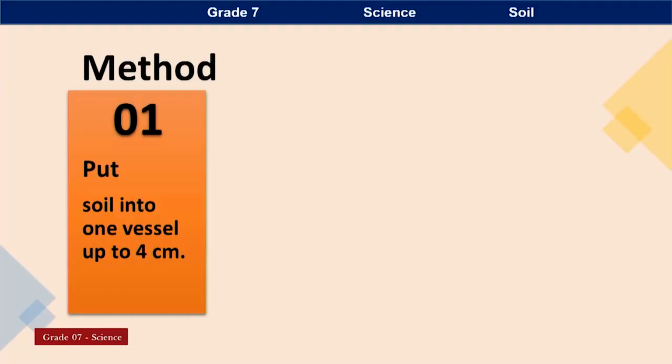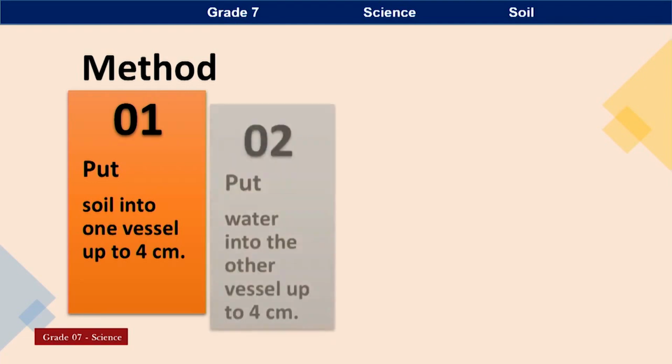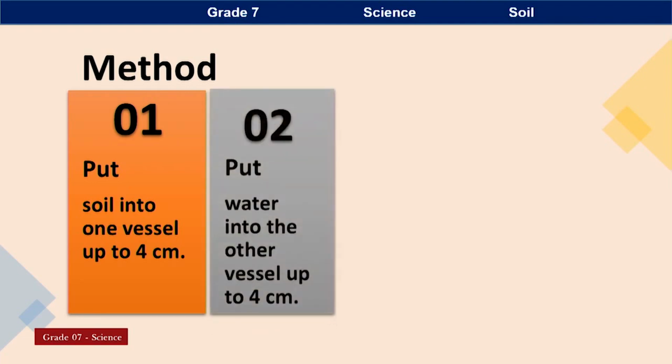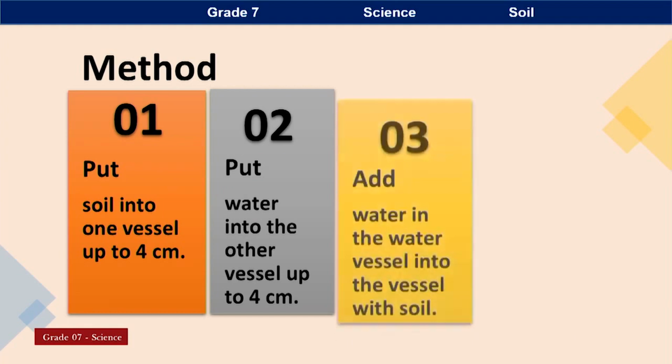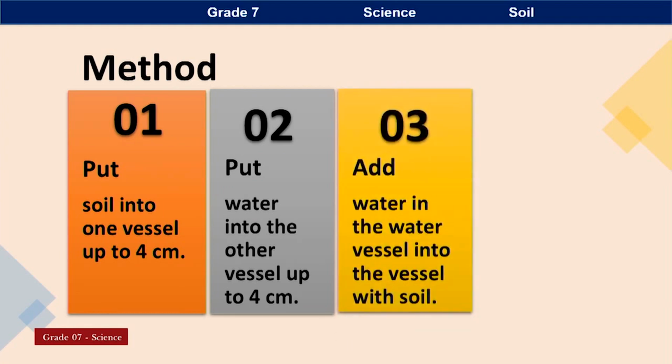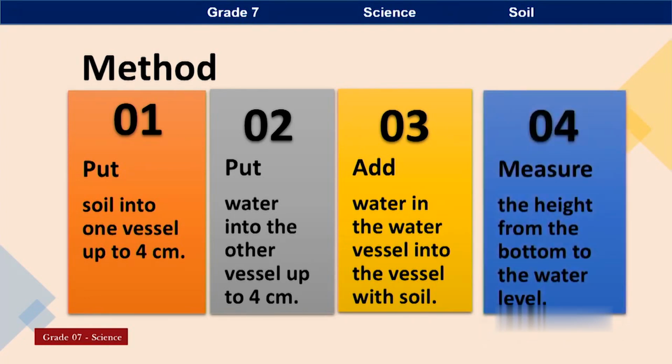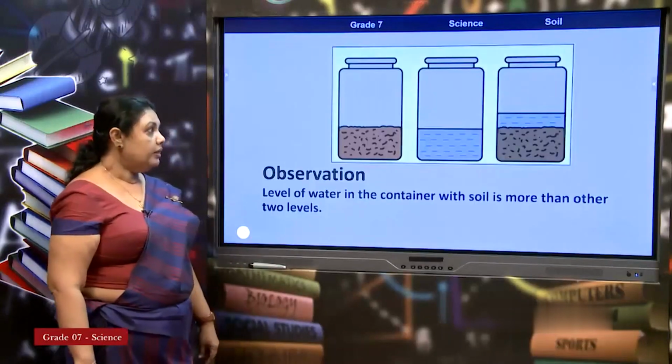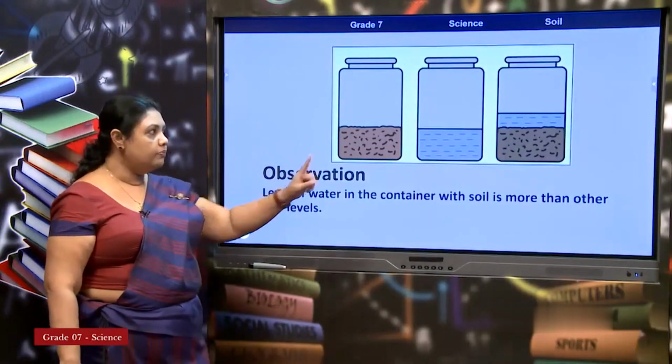The way of doing this, you can put soil to a certain height, then take the water also to the same height. Here we have taken 4 centimeters up, then both mixed together, and you can find out how this is formed. This is your observation.